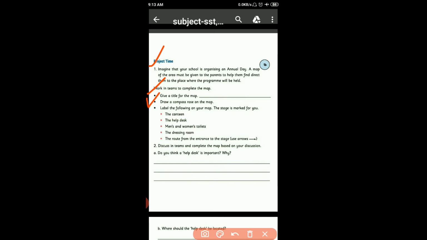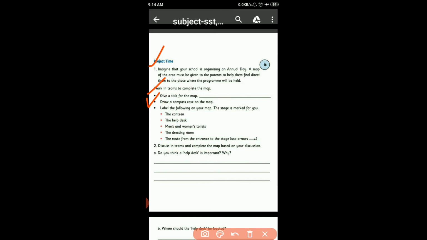Now, first question, give a title for the map. Title, map का बताइए. Give a title for the map. I will give the title, A Day in School.